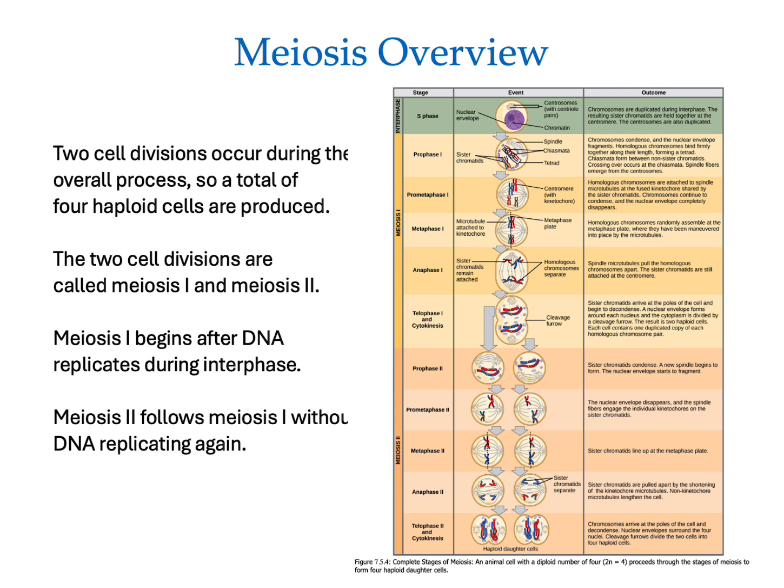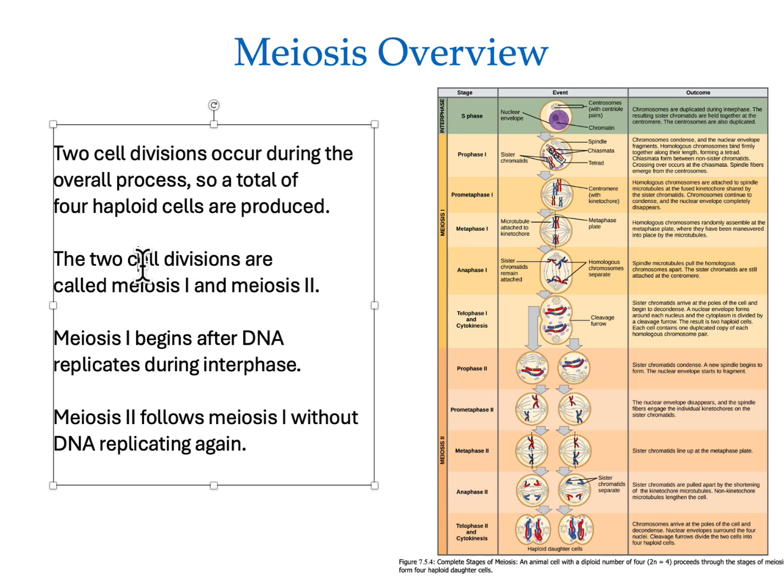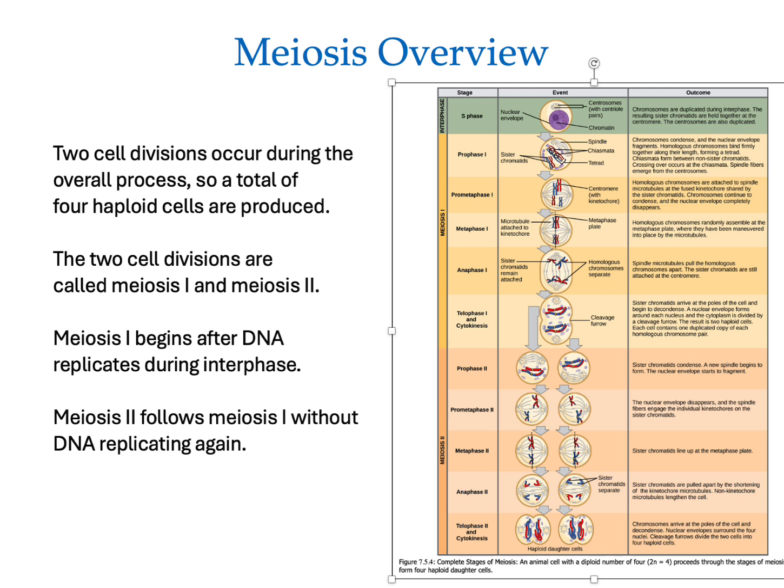Here's a meiosis overview. So 2 cell divisions occur during the overall process. Let me just move this over a little bit if I can. There we go. So a total of 4 haploid cells are produced.